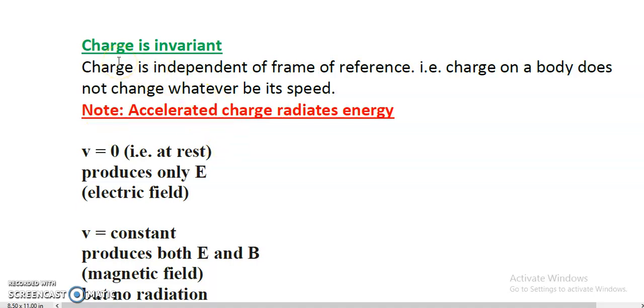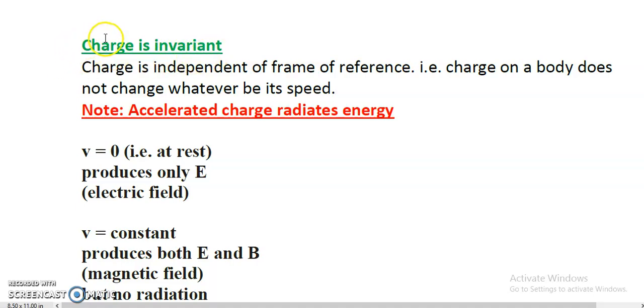Hello students, in the last video lecture we were at the properties of electric charge. Two different properties of electric charge we studied, the main properties which were the conservation of charge and the quantization of charge. I left you at the invariance of charge in that lecture. Now we are starting over with the same topic, that is invariance of charge.